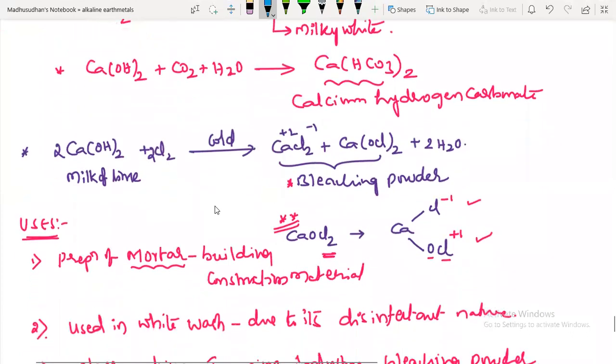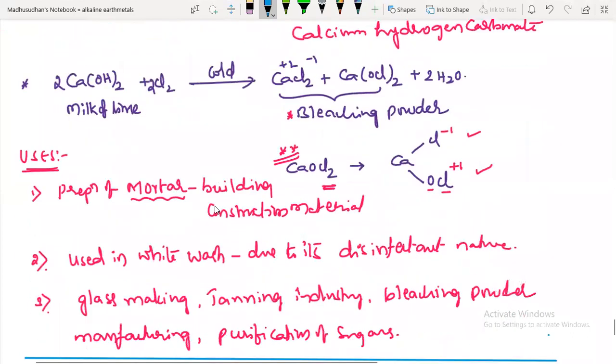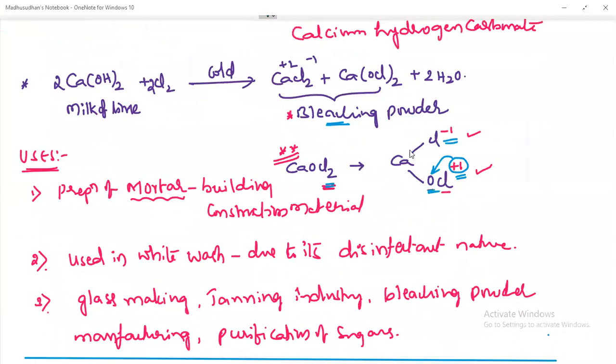The composition is here, bleaching powder composition. Here chlorine is having two different oxidation states, -1 and +1. Why does it show +1? Because it is attached to the more electronegative oxygen atom. That is the reason. And its preparation is over. Next, its uses.